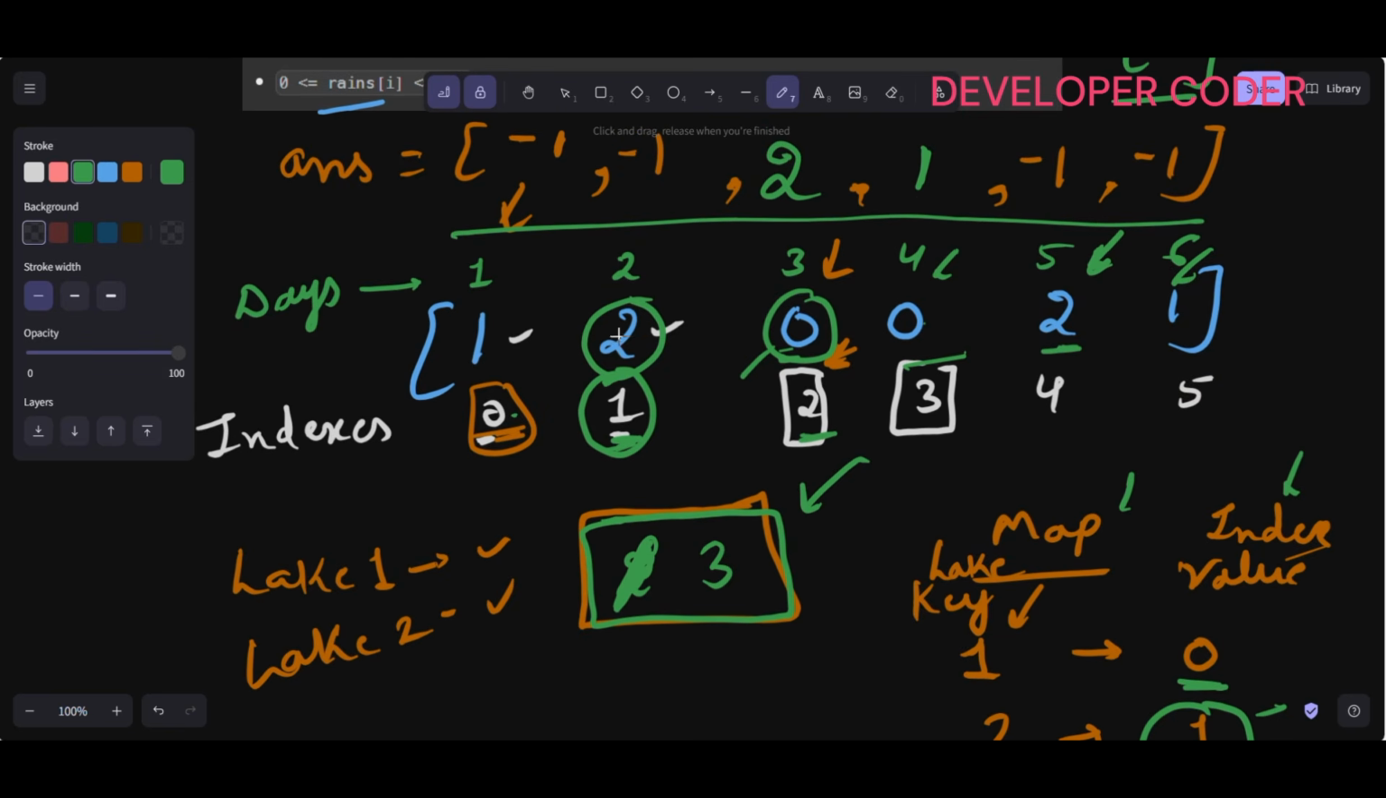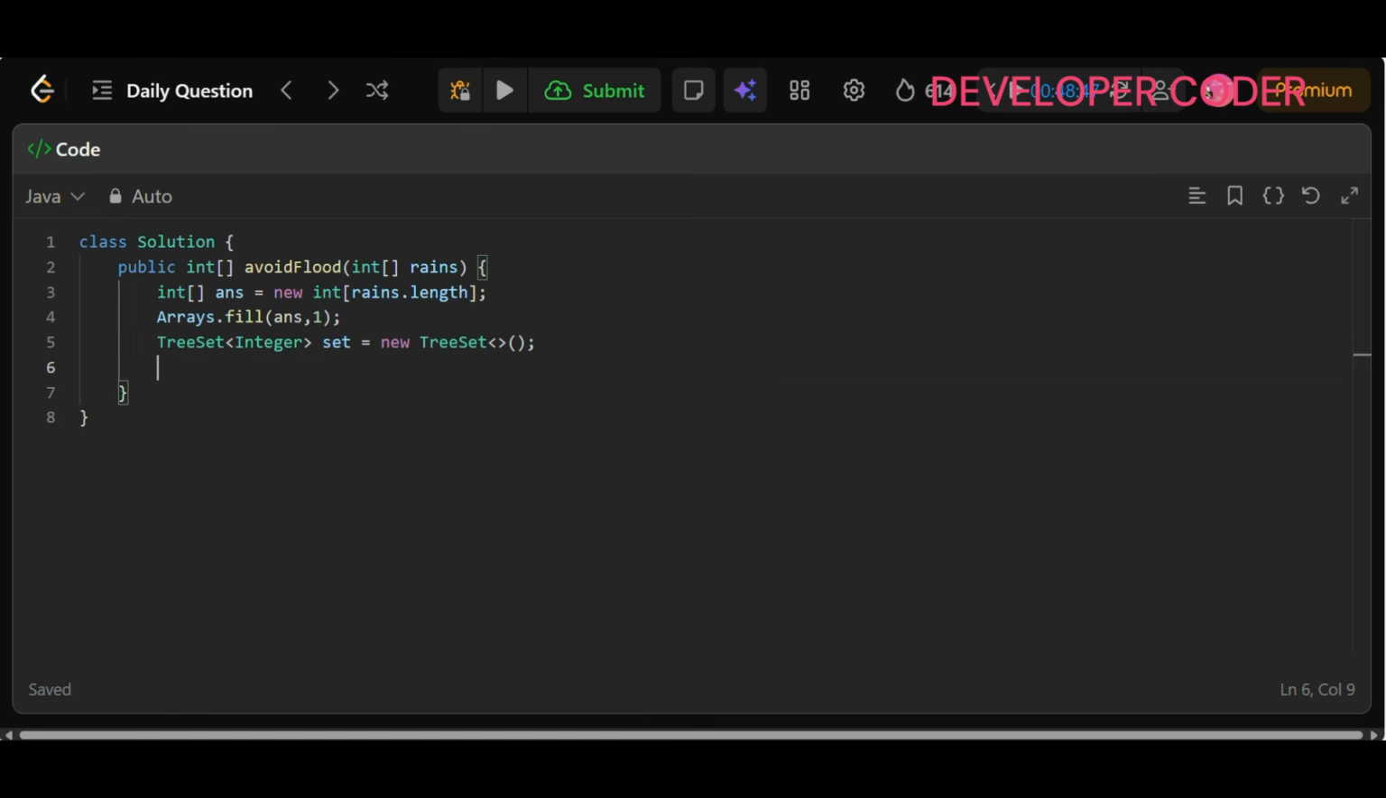So here 2 is 1 and again 2 is 4, so we have to keep 4, right? When I reach here, I will update this value as 4 and this value as 5, right? So I have to keep the last day, not this point. So here map, integer, and here new hash map. Clear? Done, right?